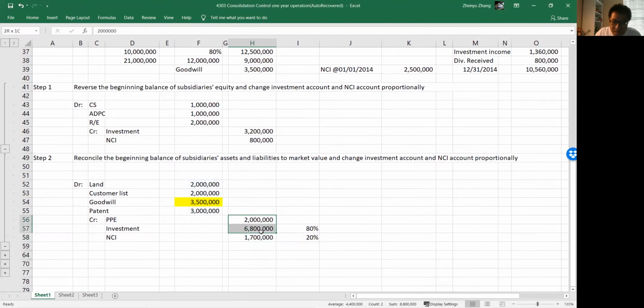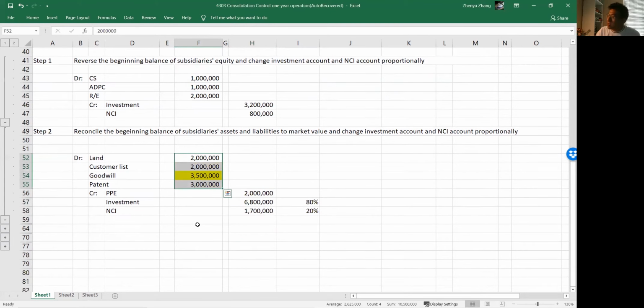Are we right? Add up to 10,500,000, 10,500,000.